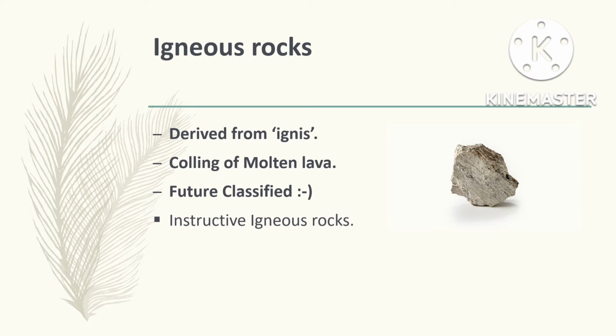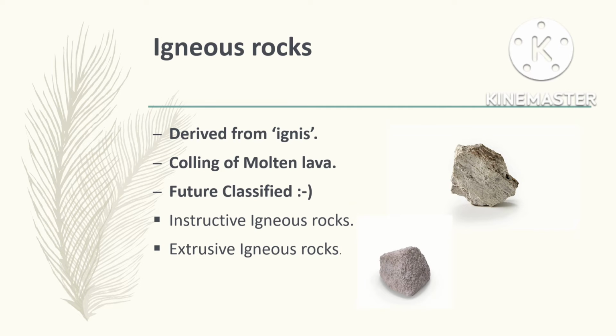Intrusive igneous rocks. Intrusive igneous rocks are formed when the magma solidifies below the surface of the earth. Since the rate of cooling is very slow, large mineral crystals are formed in the rock. Granite and dolerite are examples of these types of rocks. Extrusive igneous rocks. Unlike intrusive igneous rocks, extrusive igneous rocks are formed by rapid cooling of lava on the earth's surface. These rocks mainly contain small crystals. Some examples of these types of rocks are basalt and gabbro.